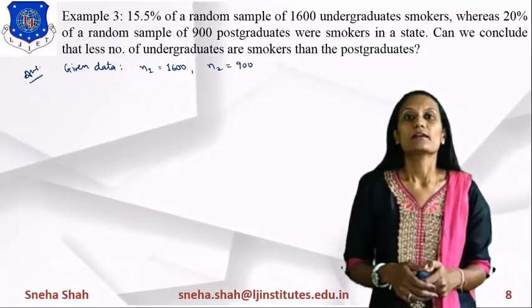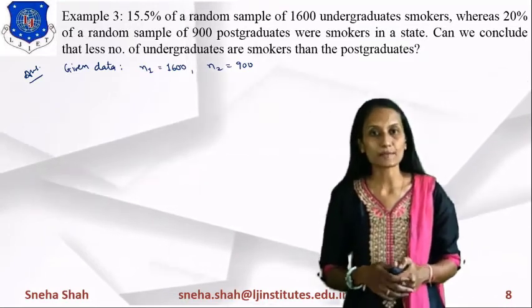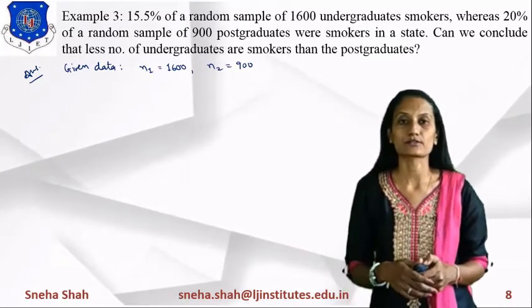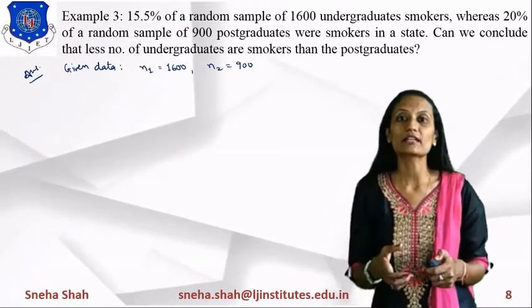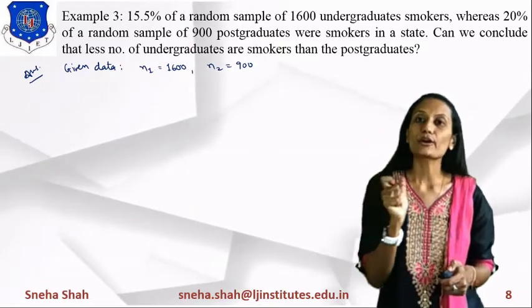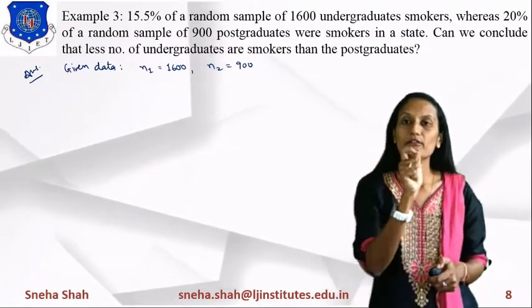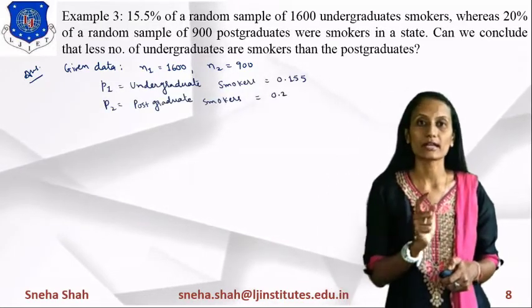Now in this, we'll find the value of the proportions. The first proportion is P1. The value of P1 equals the proportion of undergraduates. Its proportion is 15.5%, which is given to you in the details. So 15.5% means 15.5 divided by 100, so its value equals 0.155.